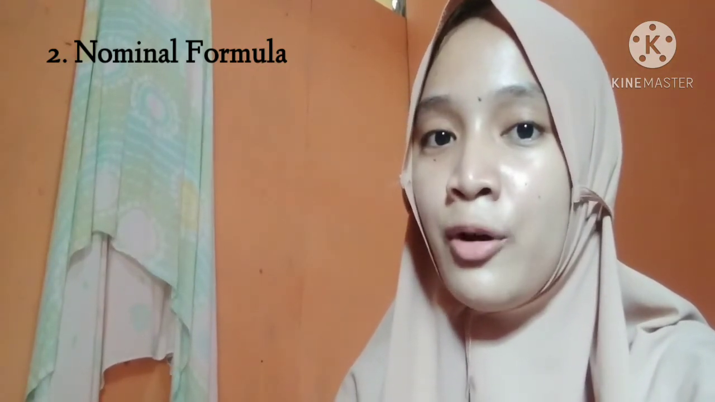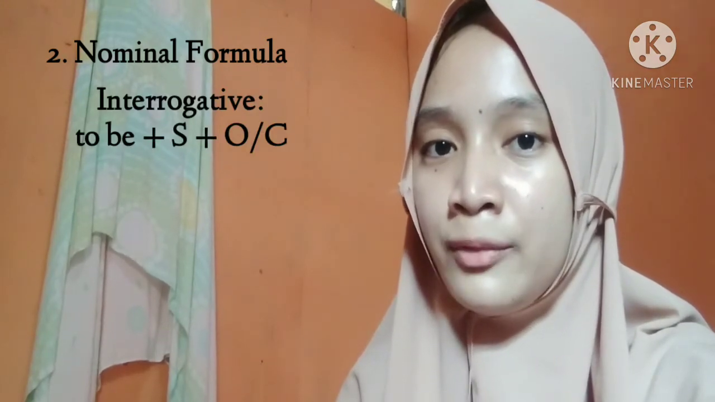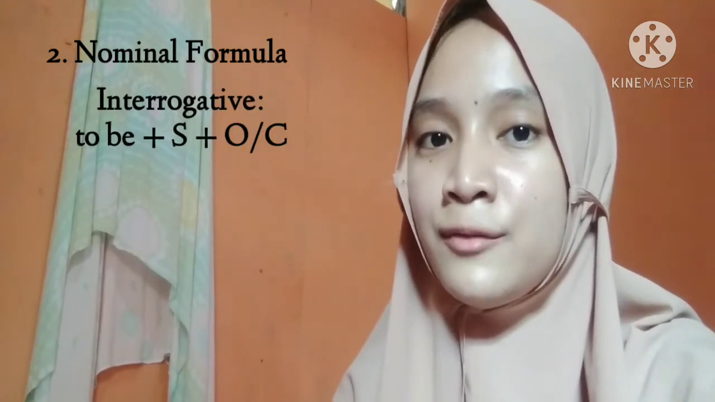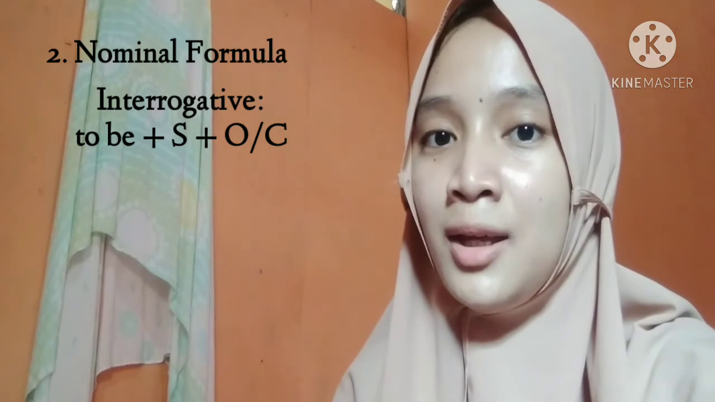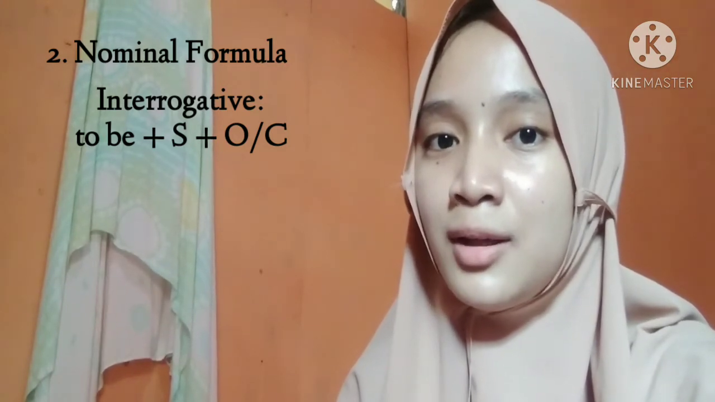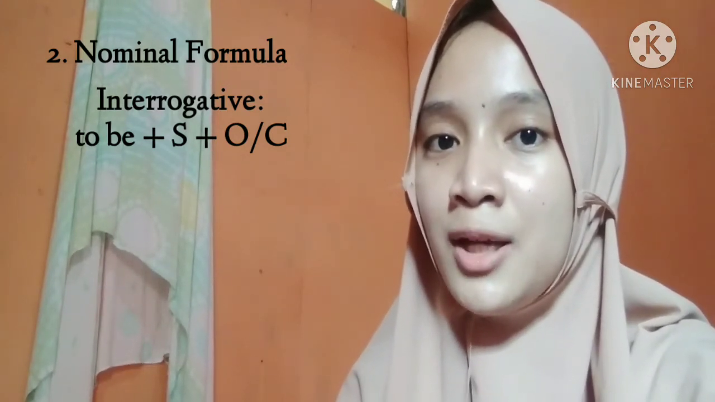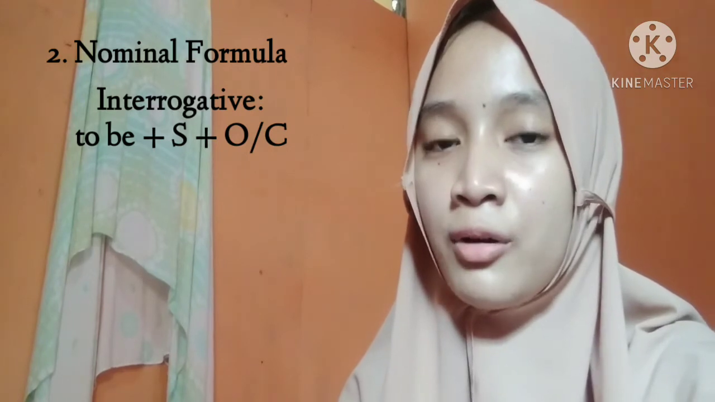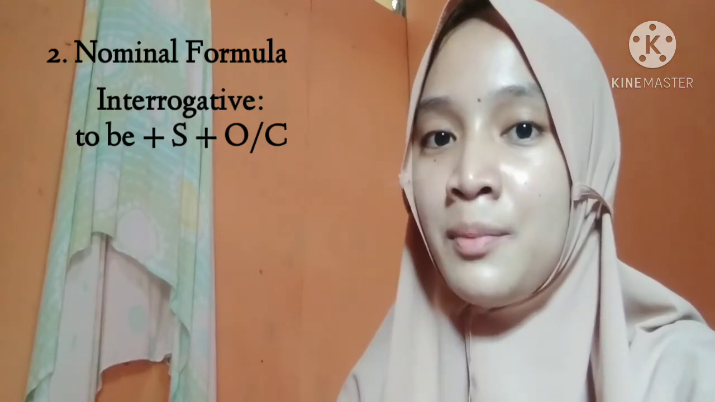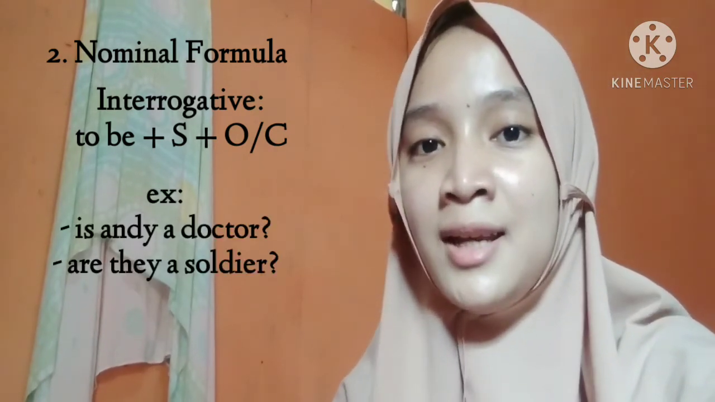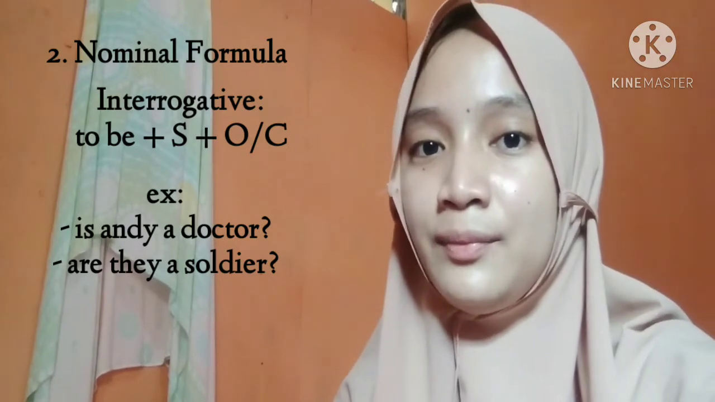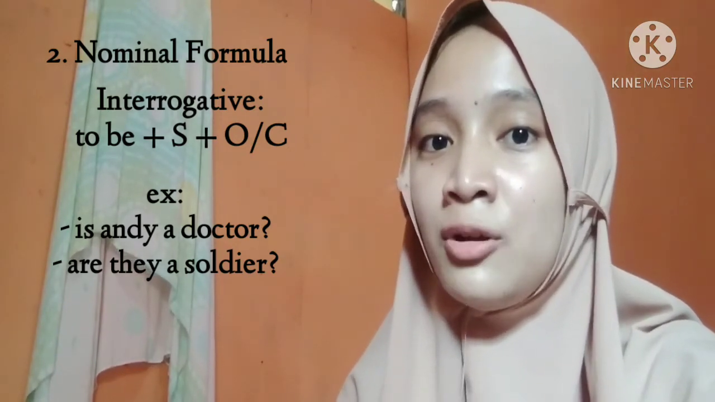Then the last form is an interrogative. For interrogative sentence, to be is put in front, then added subject plus object or complement. Example: is Andy a doctor? Are they soldiers?